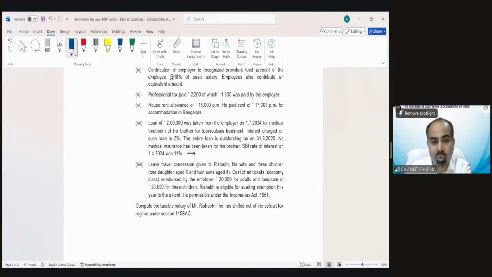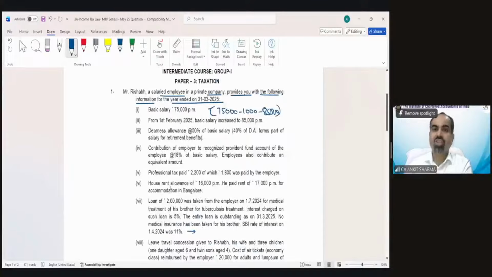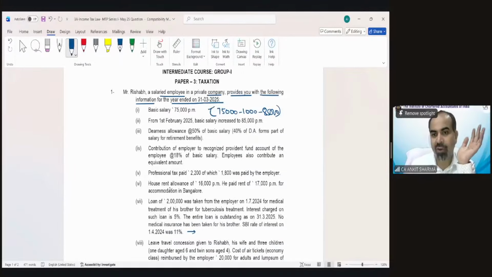Okay? So, look, compute the taxable salary of Mr. Rishabh if he has shifted out of the default tax regime. So first thing, check whether it's default or optional. Rajveer is saying house rent when equal points are okay. Exactly. When equal point, then we have to take the value which has been considered on the basis of annual rent. Range salary is not given, so that fear of due in next month, etc., has gone. One by one, we will read the points and solve it.